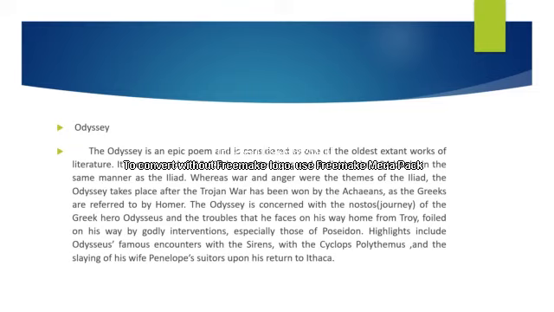Penelope is the wife of Odysseus, and Ithaca is his home place. This is the storyline of the Odyssey.